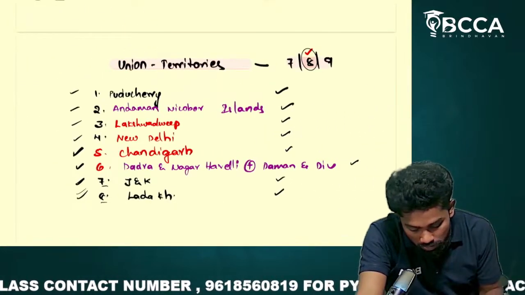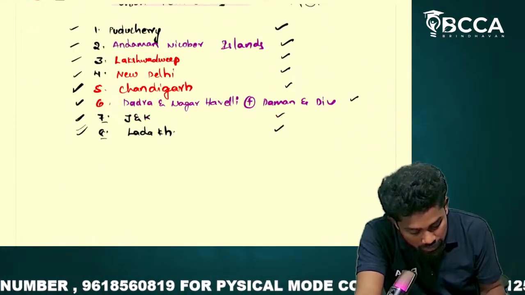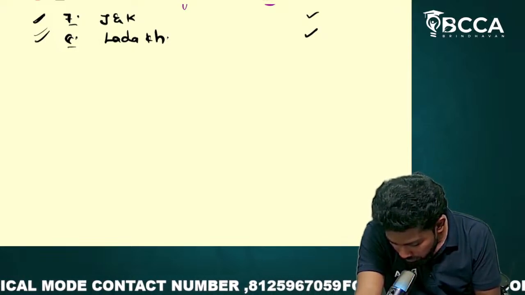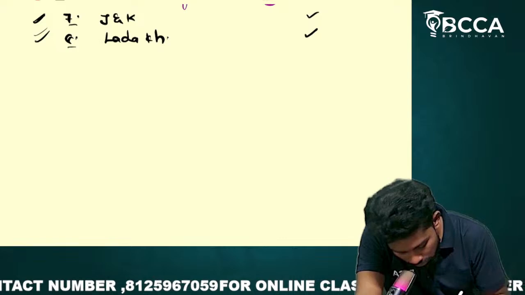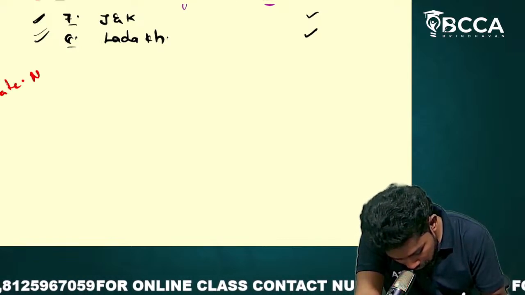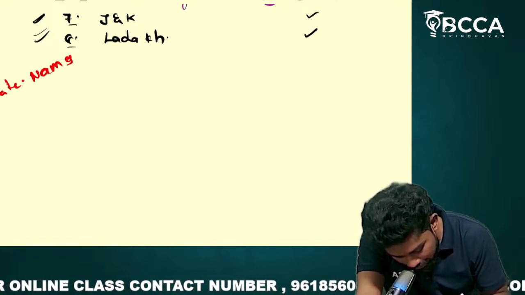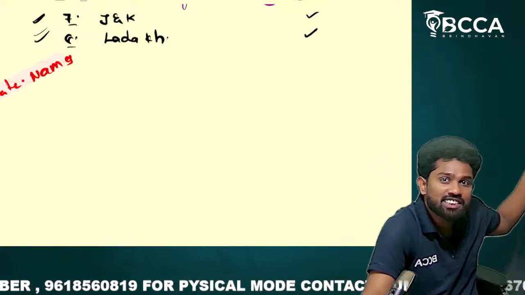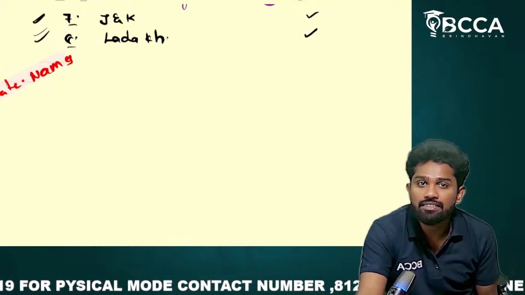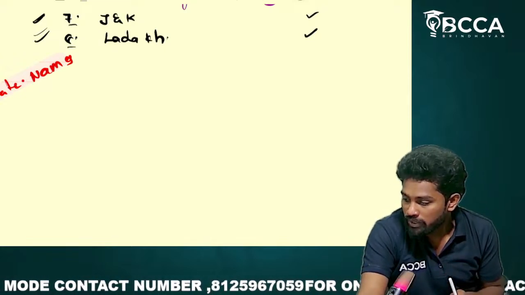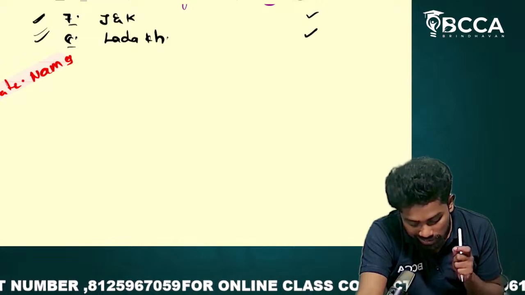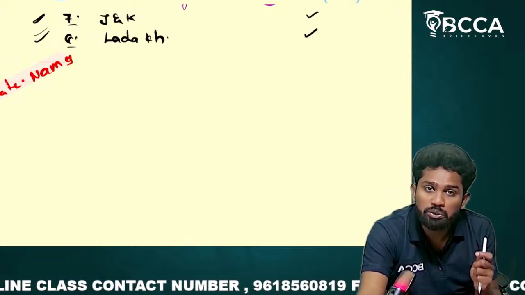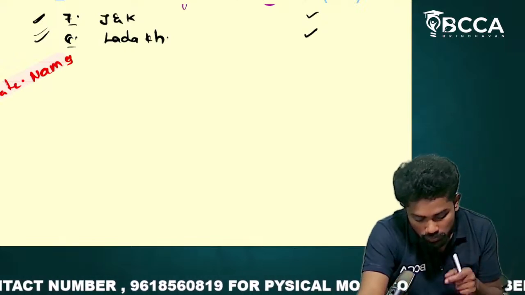Okay, so overall, how many Union territories, sir? There are 8 Union territories. By tomorrow's class, what I expect from you is to learn all the state names. Yes, it is required. At what place? The last chapter of GST. When we go to the last chapter of GST, I'll link it with this. You need to learn the state names, all the state names, not just south or north. All the state names you should learn. Okay, that is your today's task, sir.